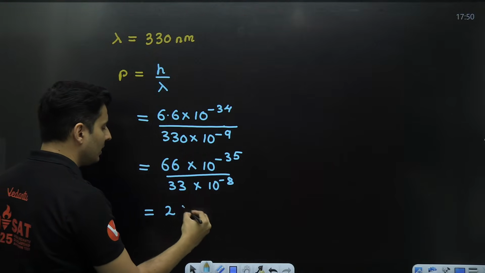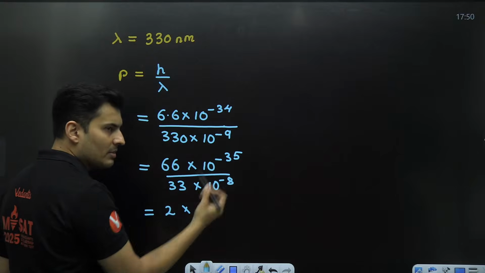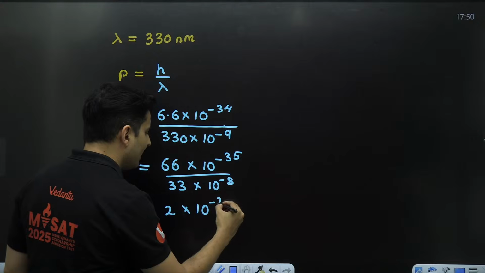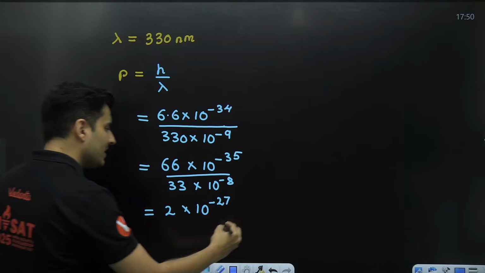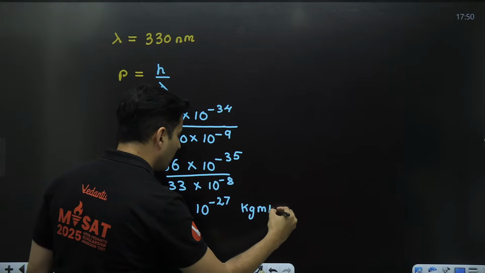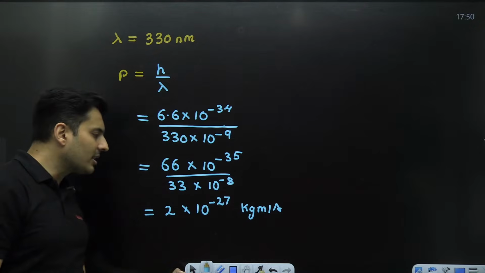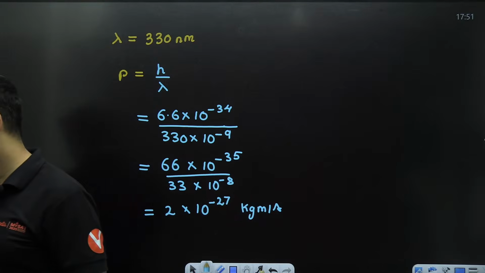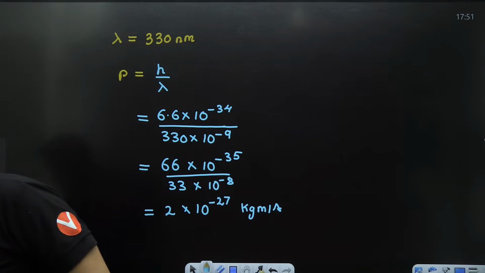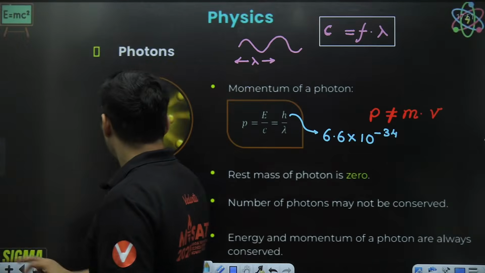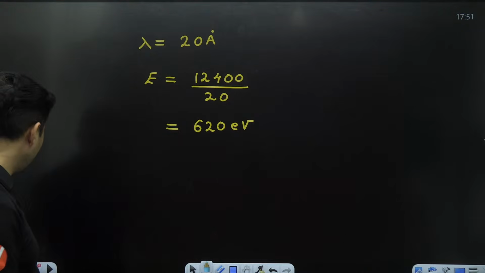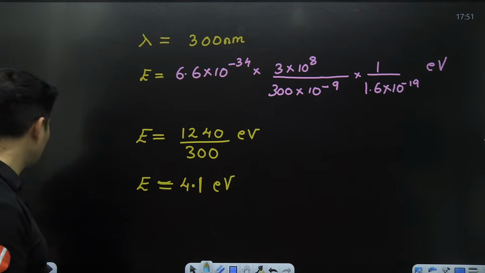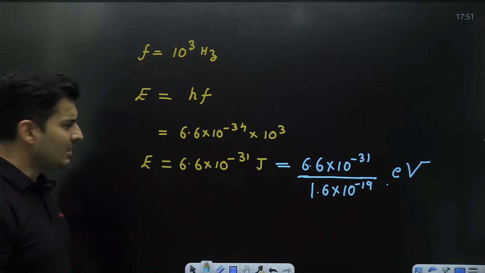66 by 33 is the number 2. This minus 8 goes on the top, becomes plus 8. 35 plus 8, my dear students, that's 10 to the power minus 27. So this is kg meter per second because we are talking about momentum. As you can see, it is extremely small. Is that right, everyone? So that's how momentum can be calculated, and that's how energy also can be calculated in electron volt if wavelength is in nanometer. And similarly, if frequency is given, you can calculate by using the hf formula.